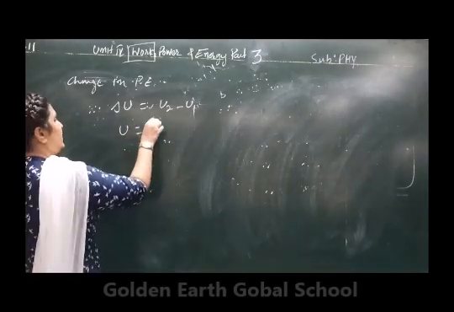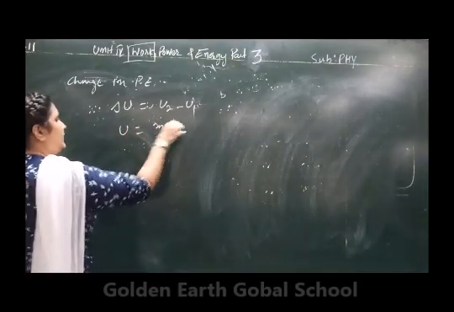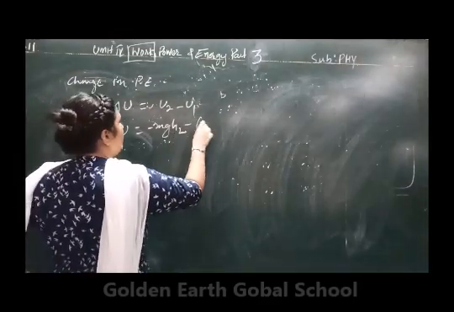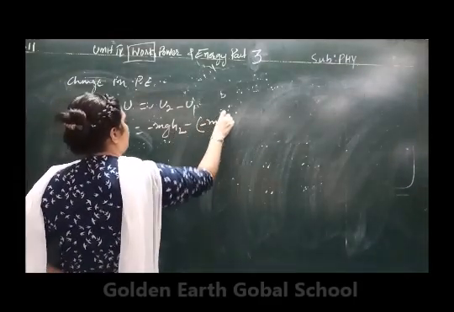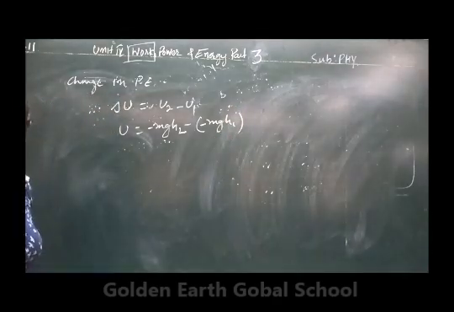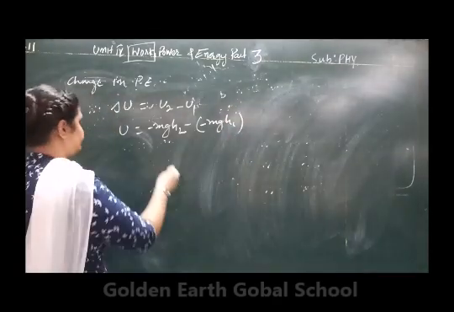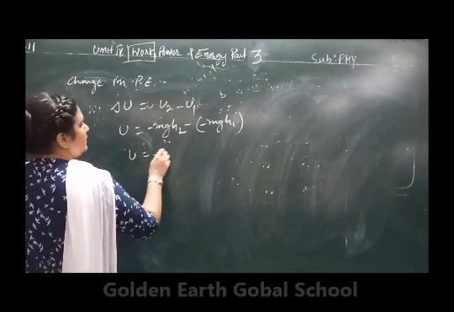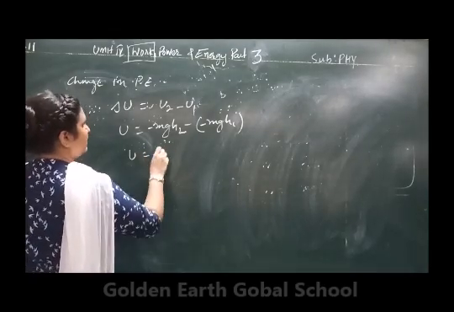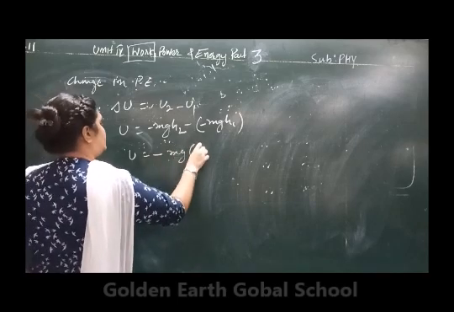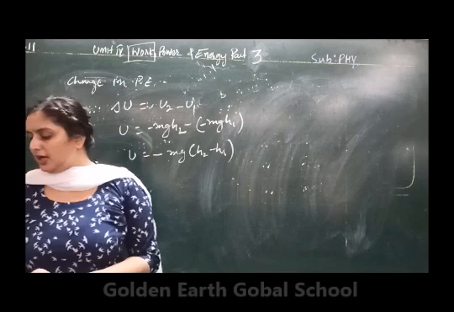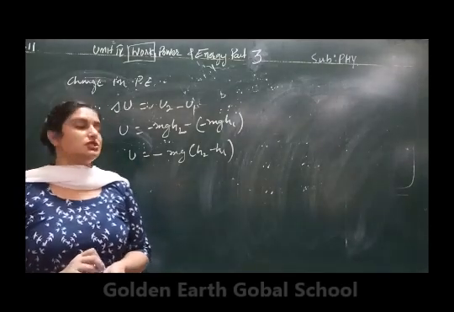Now let us suppose finally the object is at height h2, so U2 is mg h2, minus of mg h1, where initially the object is at the height h1. So delta U is equal to mg times h2 minus h1. This is the change in the gravitational potential energy.